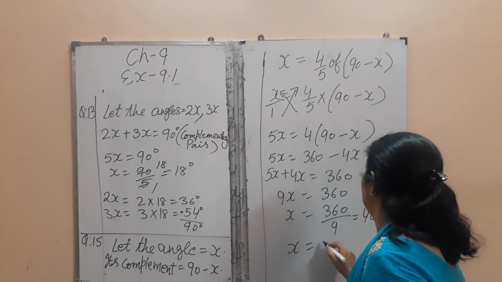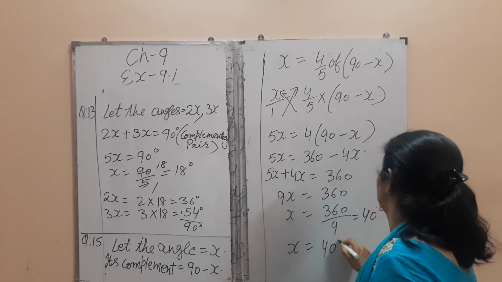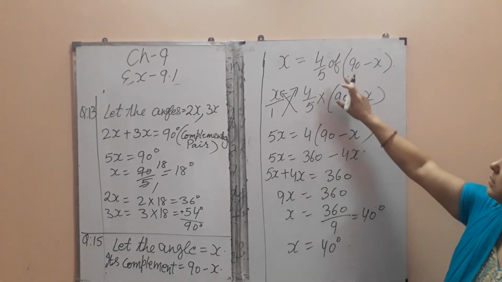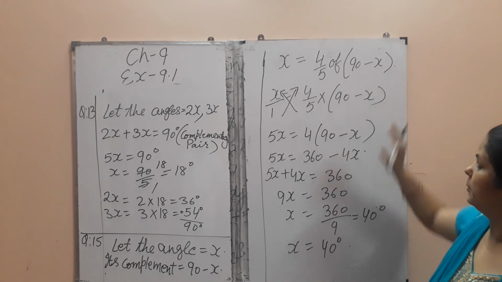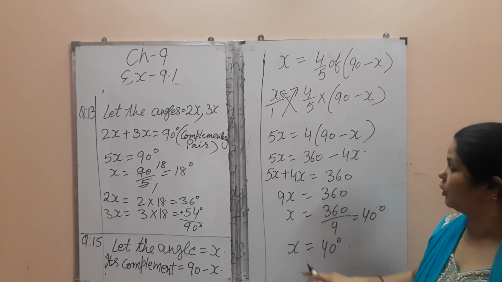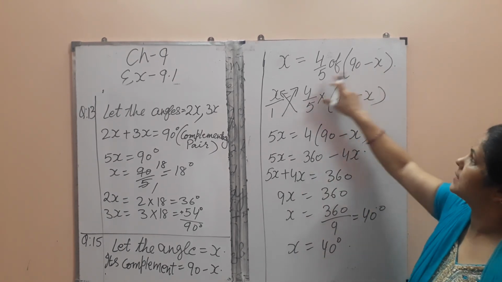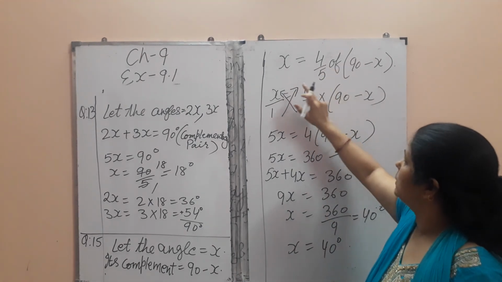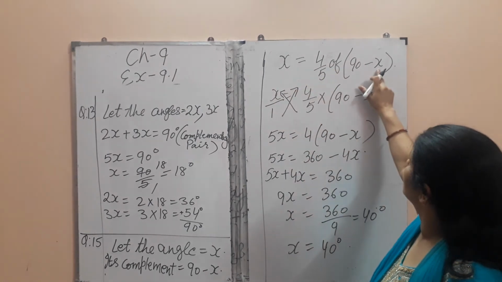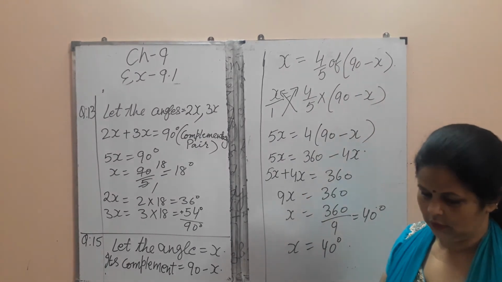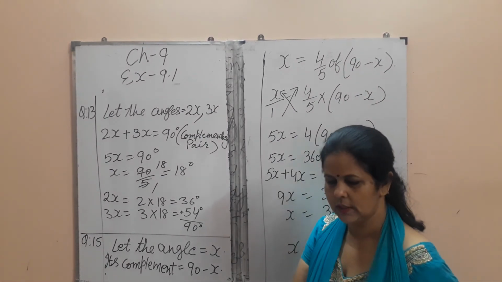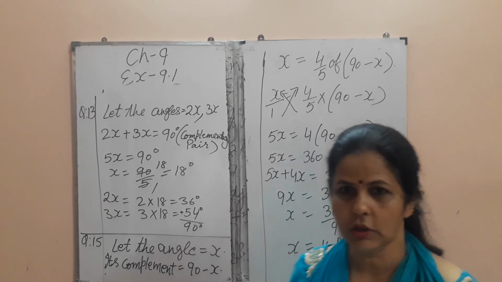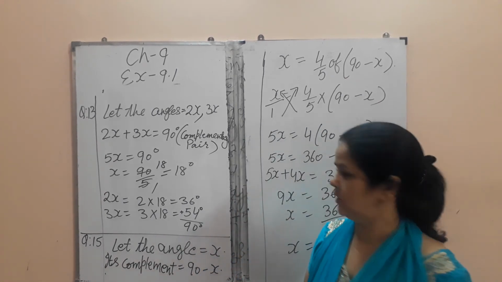So the angle which is 4 by 5 of its complement. Now you will solve it yourself by putting the value of x in this. Understood? Both sides of the equation should be equal. Here 40 and here also 40, and then you will solve it. So next question is question number 17.